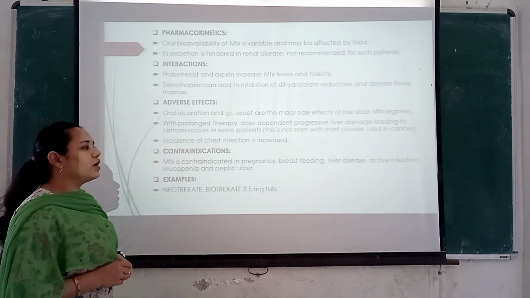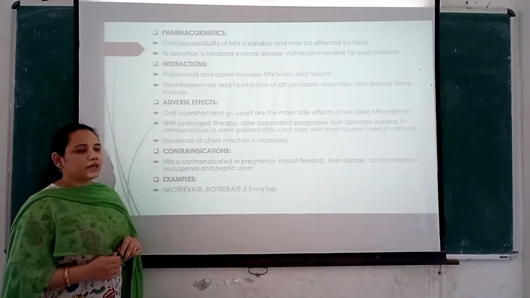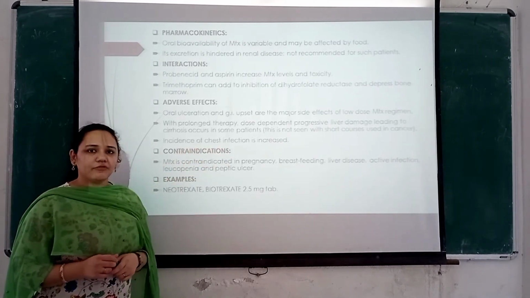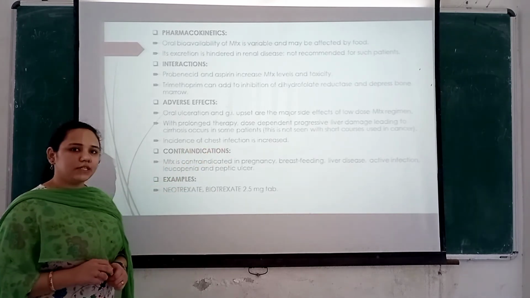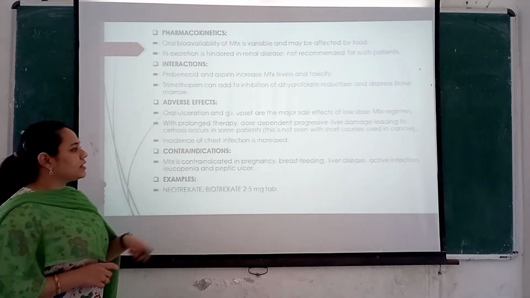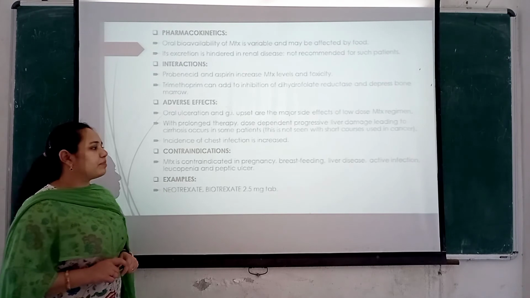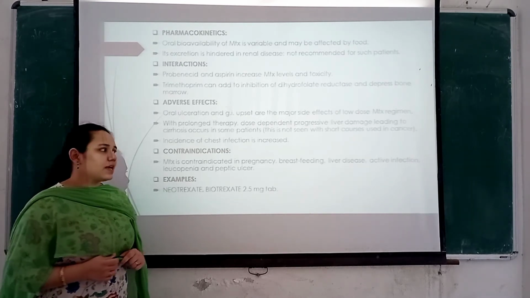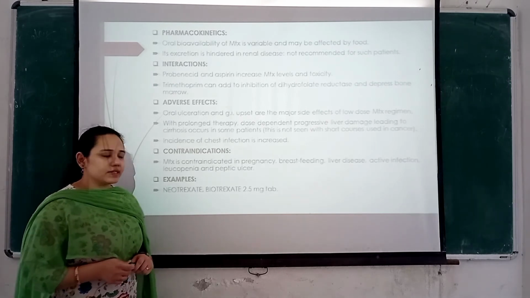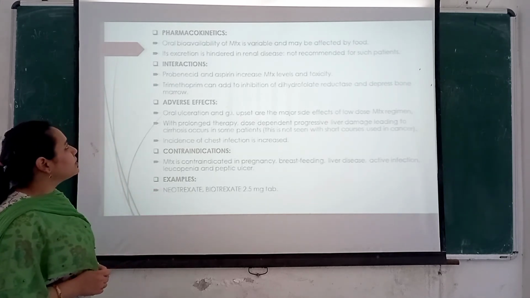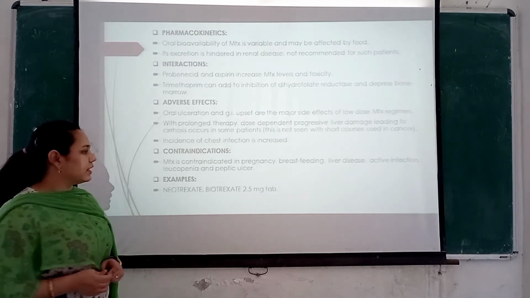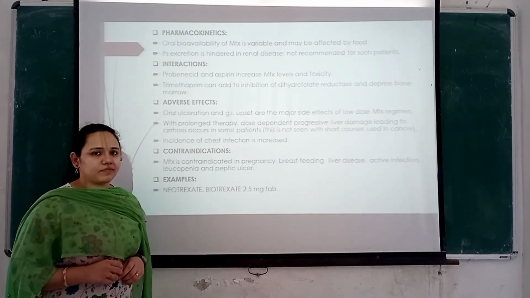And the incidence of chest infections is increased because it is an immunosuppressant. Coming to contraindications, it is contraindicated in pregnancy, breastfeeding, liver disease, active infections, leukopenia and peptic ulcers. And examples of this drug include Neotrexate and Biotrexate 2.5 mg tablet.